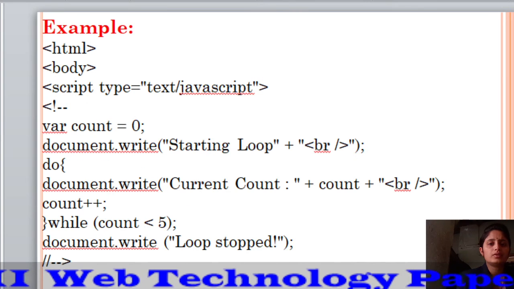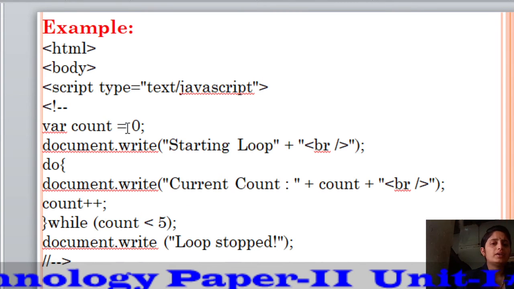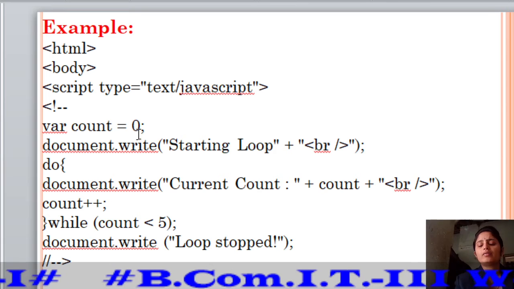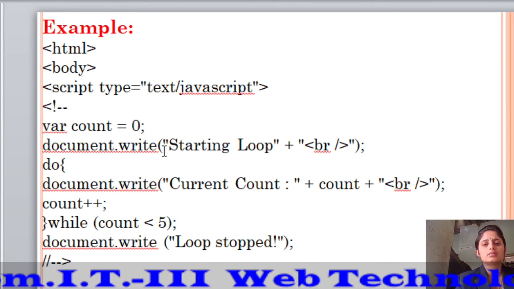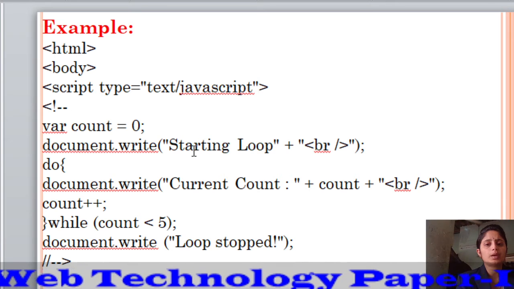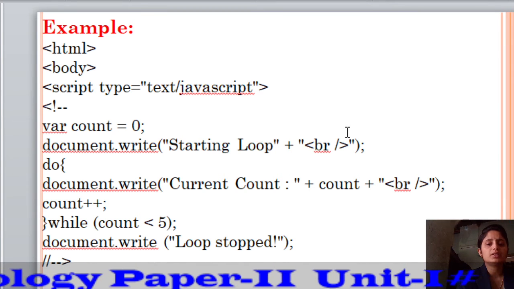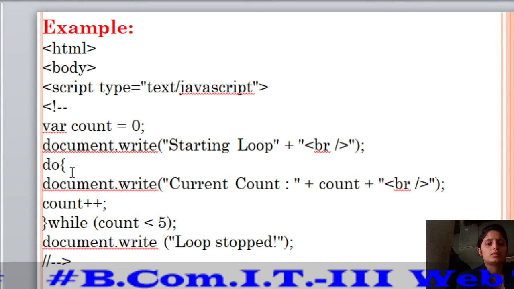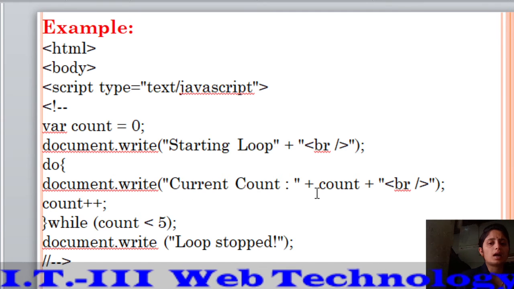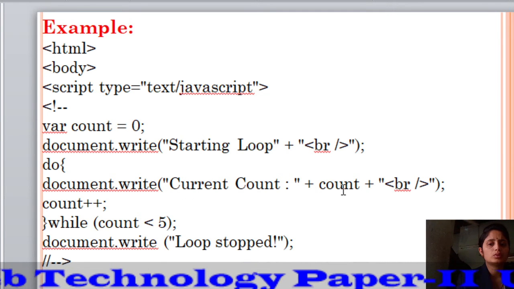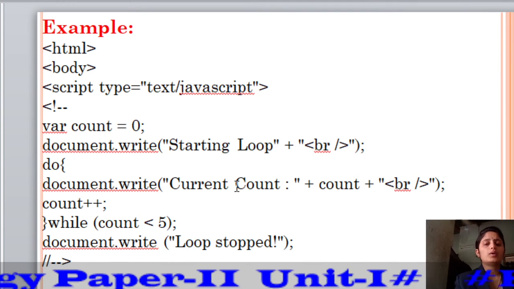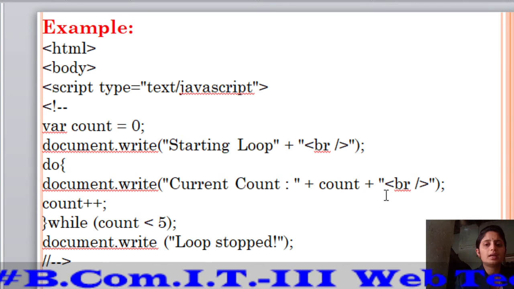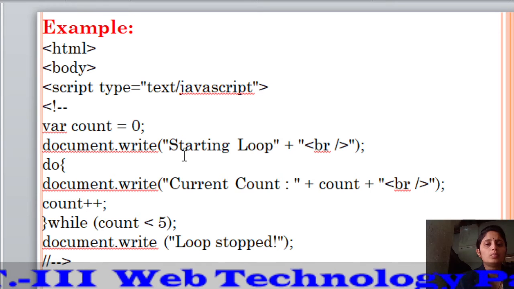Let's see the first. The variable count has the value 0, which means it has an initial value of 0. After that, the line which is executed and displayed on the web page is starting loop. After the starting loop, the tag br is used so that this line is broken. After that, document.write current count, and the current count's value is 0, so 0 and the break tag. So the output line displayed here is current count 0 and the break tag. After the break tag, count is increased by 1, so 0 plus 1 is 1.